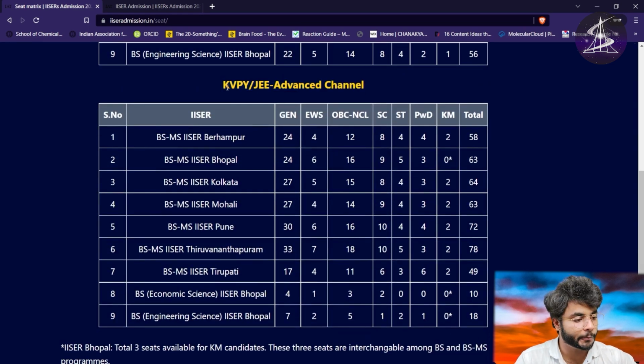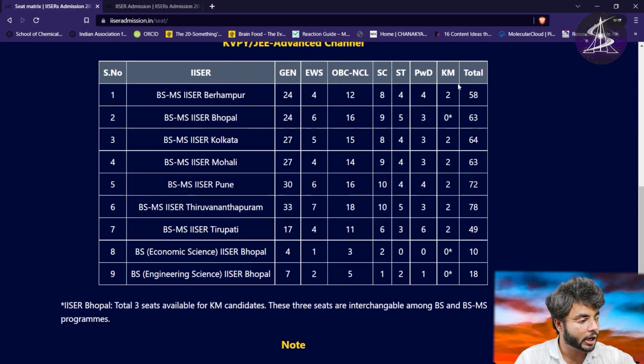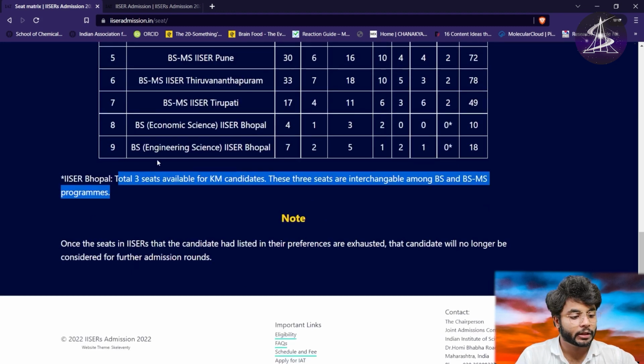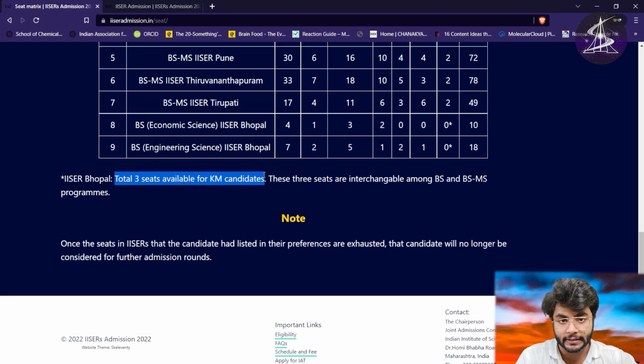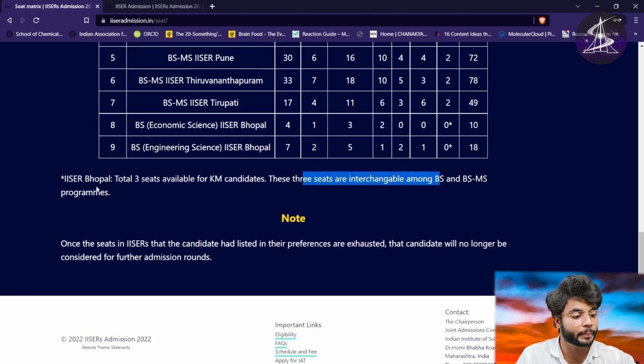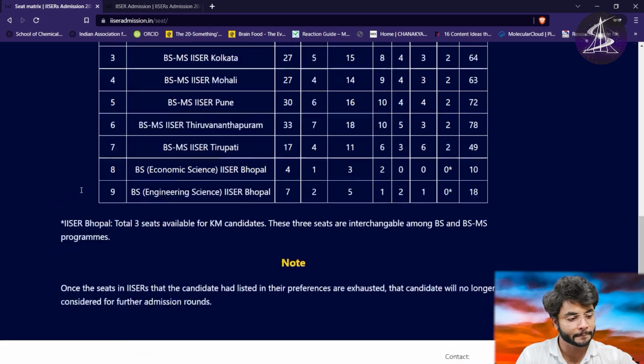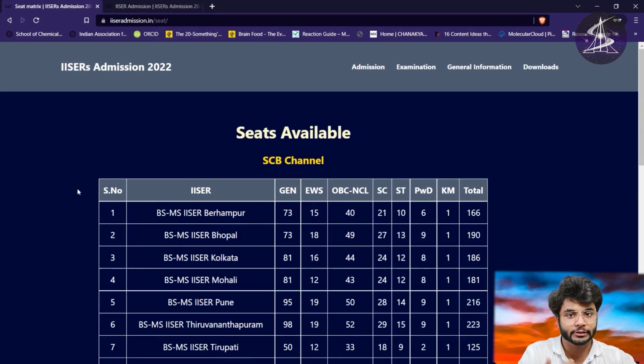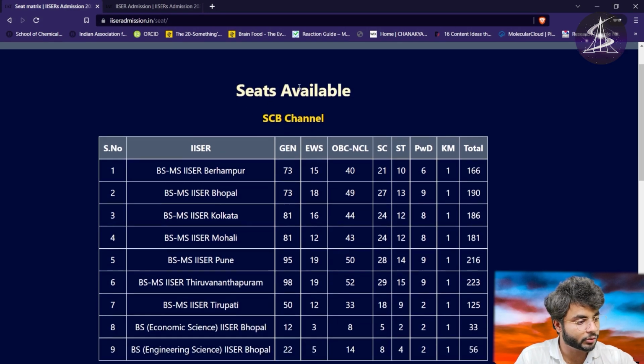Then if we come to the KVPY and JEE Advanced channel, you can see how many seats are available for all the IISERs in different categories. In total there are 78 in IISER TVM and 72 in IISER Pune, again among the highest. And for different categories you can see the seats here. Now the 3 seats for Kashmiri migrant candidates in IISER Bhopal can actually be merged into the BS or BS-MS programs if there is no applicant in that category. A lot of times it happens that there is no applicant from that category. So this was the seat matrix.